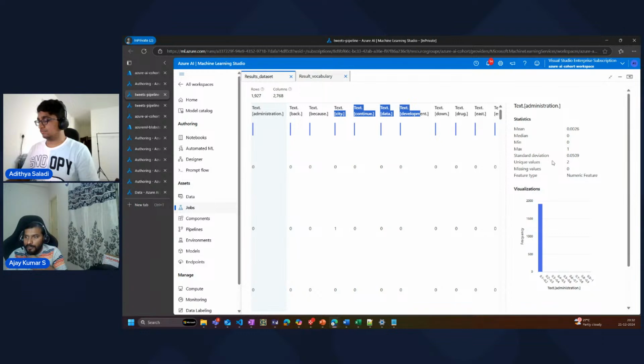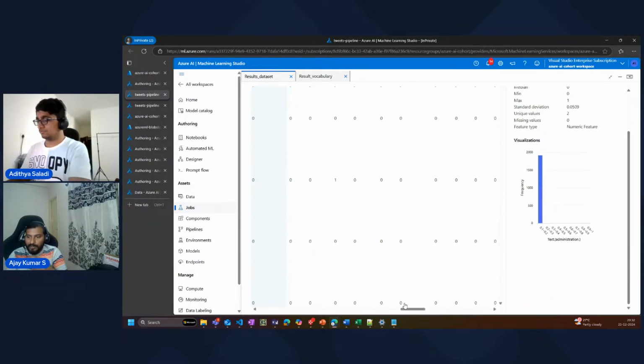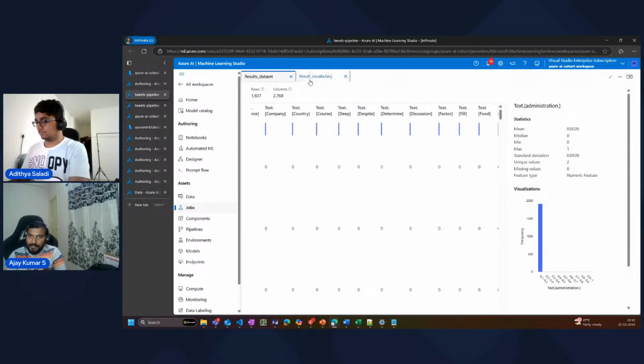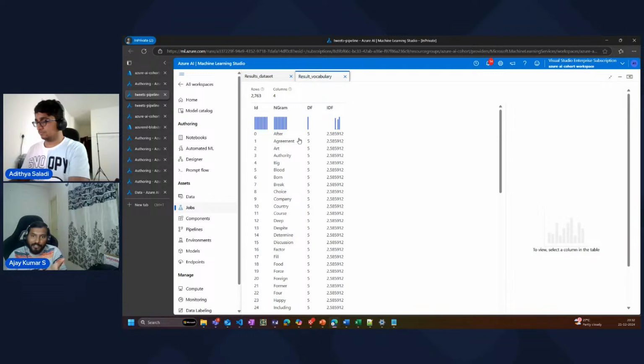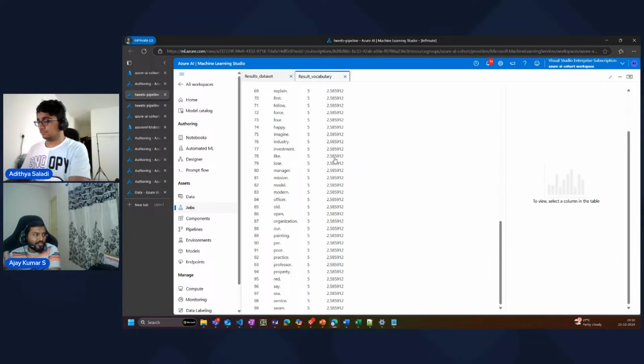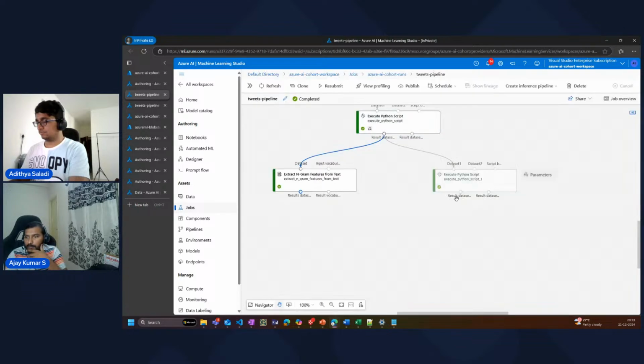These are again plotted, and then there is a standard deviation provided for each of these rows, or the sentences. So you can see the different values getting populated for each of them. So that's what this plot shows up as well. But obviously the result vocabulary is where we have the df and idf. Based on these parameters, you can convert this into a vector format and store it in your model. I don't think we have time to create the model, but this is how we progress to the next step. Now coming back to the Python code which we wrote.